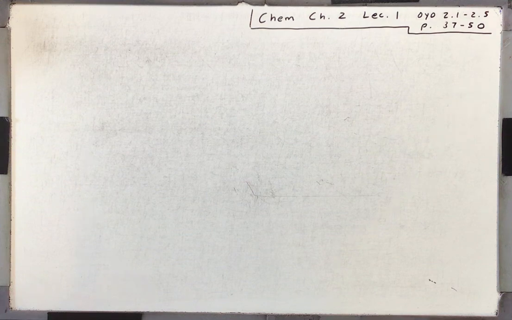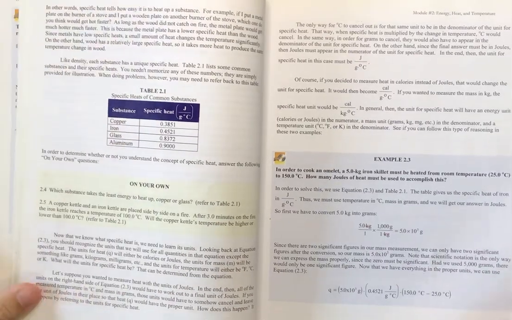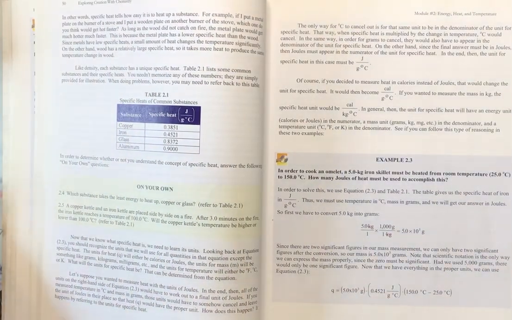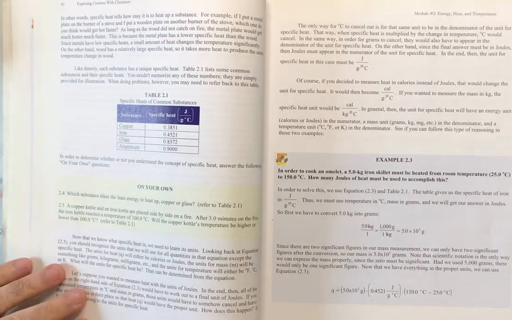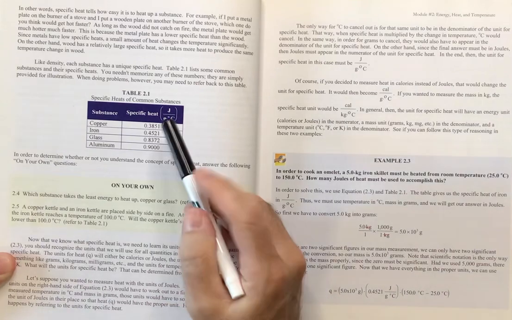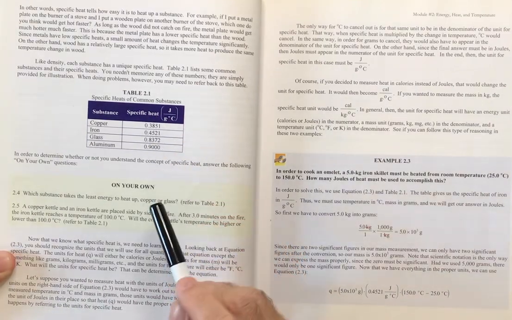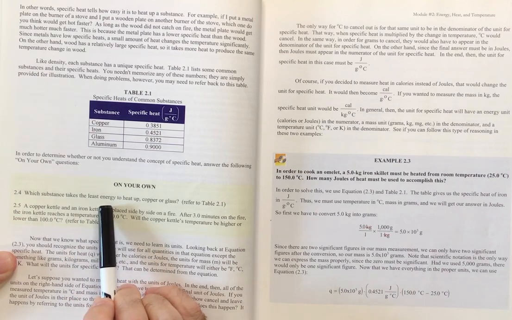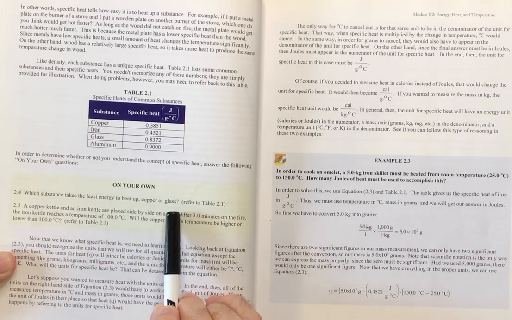So if you'll open up to page 50, we can talk about these two on your own problems. So 2.4 says, and we're going to be referring to this table, what substance takes the least energy to heat up, copper or glass?